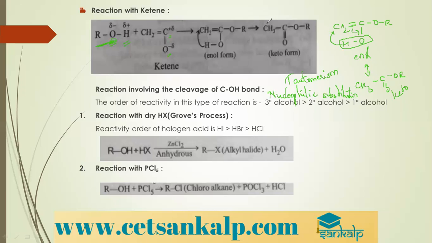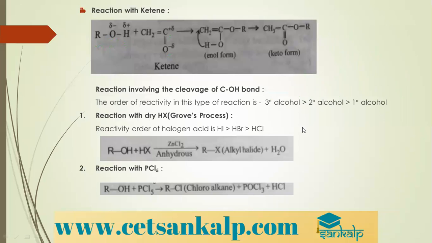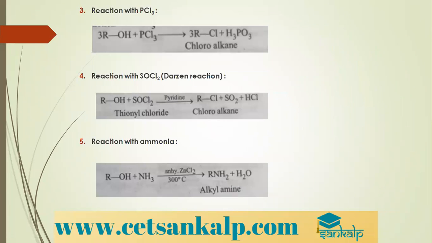Then with PCl5, when alcohols are treated with phosphorus pentachloride, we get the corresponding chloroalkane. You cannot say haloalkanes here because we are taking phosphorus pentachloride. We get chloroalkane plus POCl3 plus HCl. Then reaction with PCl3. When alcohol is treated with phosphorus trichloride, please remember you can use only phosphorus trichloride, that is stable. This reaction gives chloroalkane only and phosphorous acid. But what if I take PBr3 and PI3?